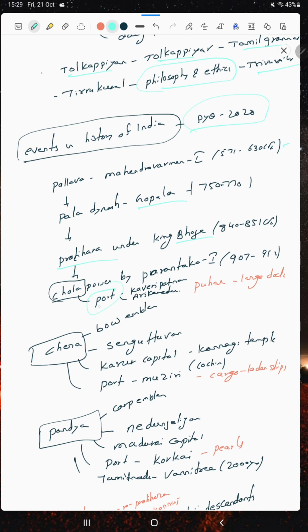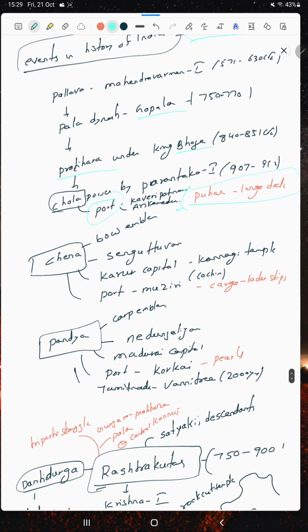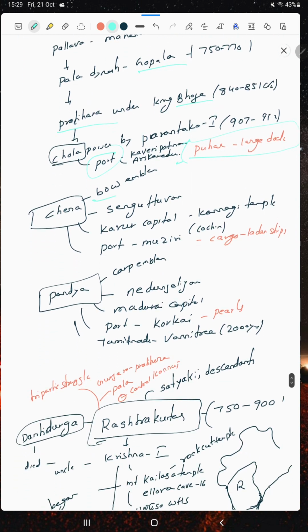There is a port, Kaveripattinam or Arikamedu. Puhar is a large dockyard port. We can say the Chera has the bow as the symbol. Senguttuvan is the king of the Chera, with Karur as capital. Kannagi has a temple at the port of Muziris. So this is Chera, this is Chola, this is Pandya.